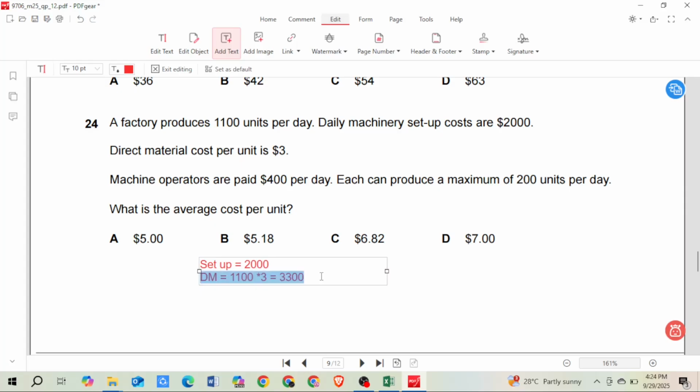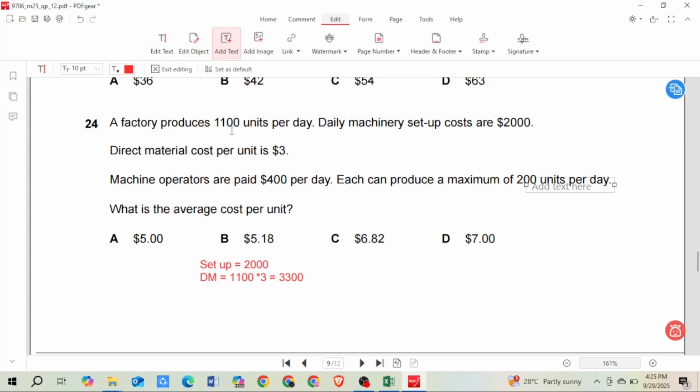When it comes to operators cost, we are paying $4 per operator, and one operator can produce a maximum of 200 units. In order to make 1,100 units, I need 6 operators, because 6 operators can produce 1200 units.